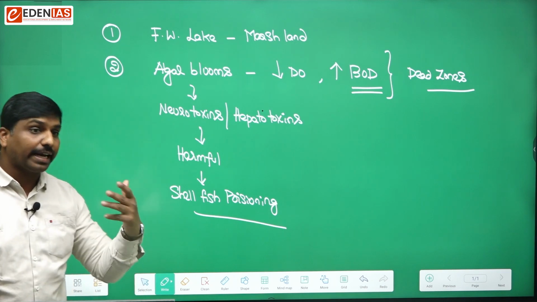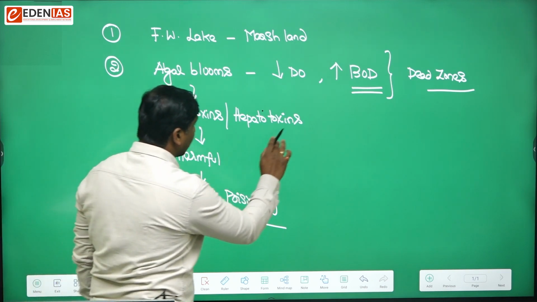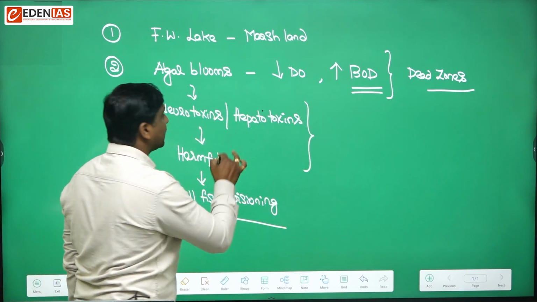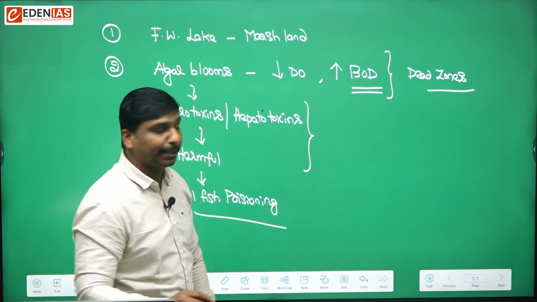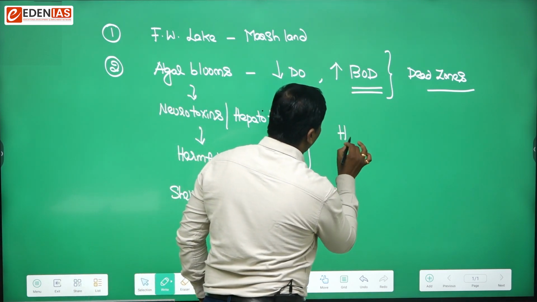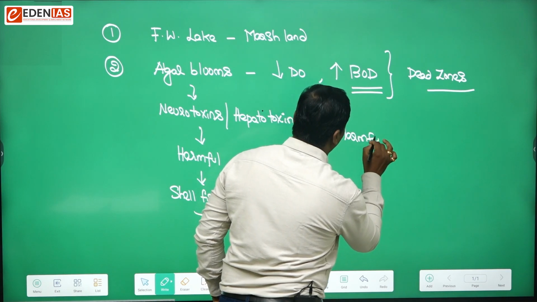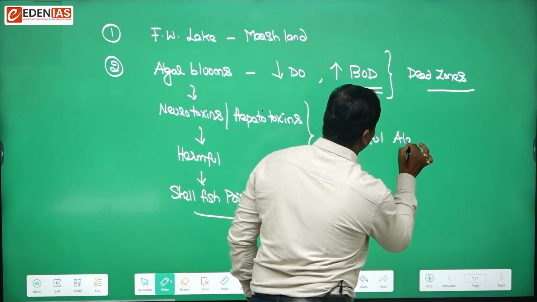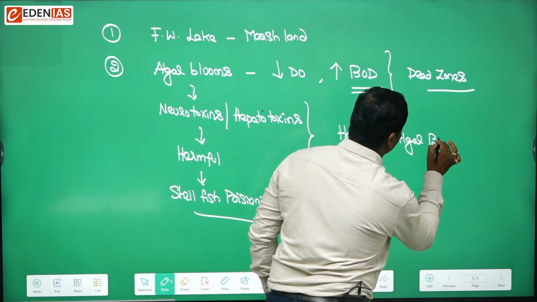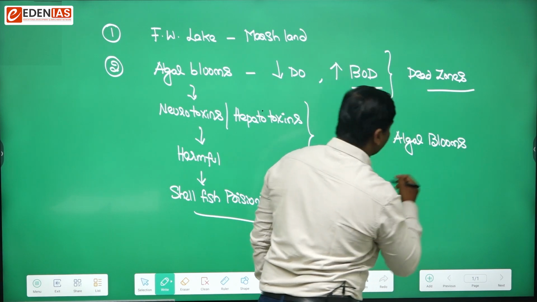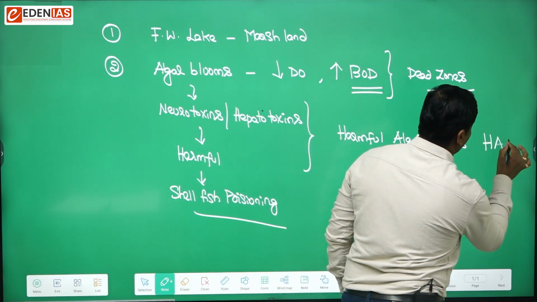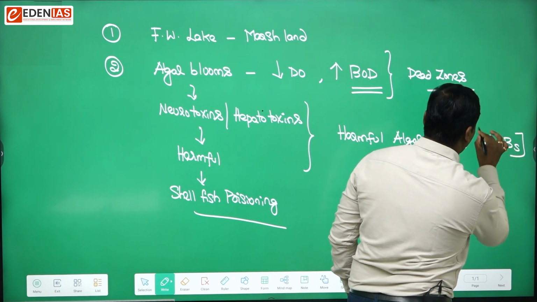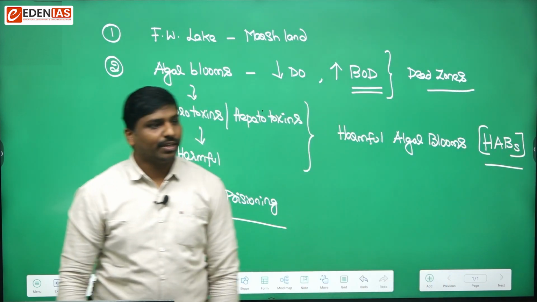Those algal blooms which release these kinds of toxins, or which increase the toxicity of the water body, are nothing but harmful algal blooms. In short form, they are called HABs.